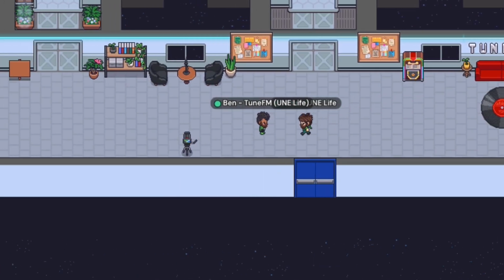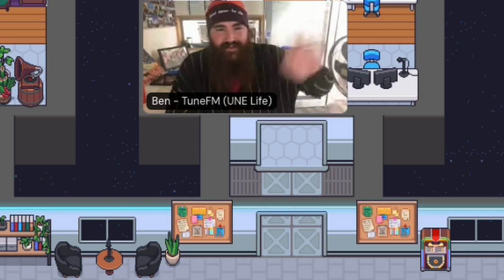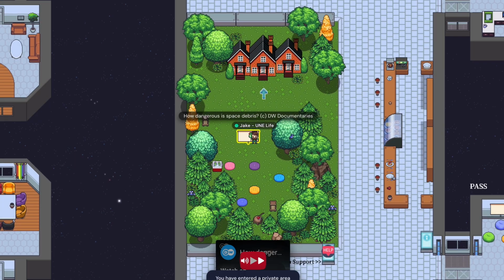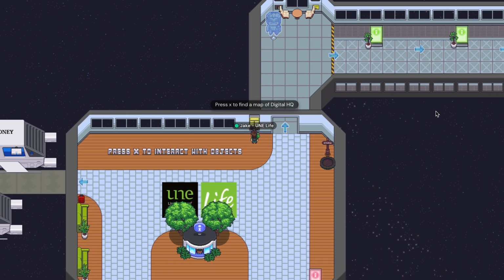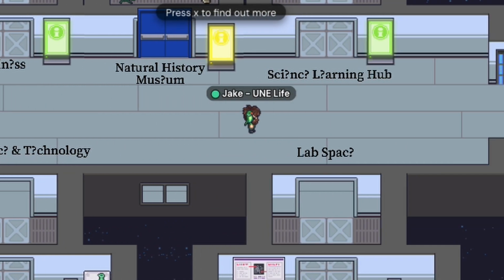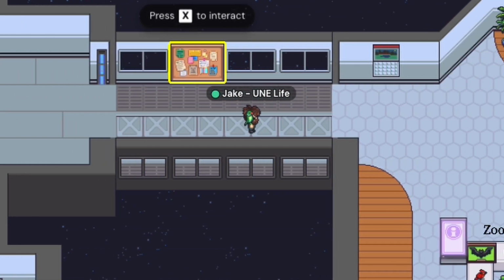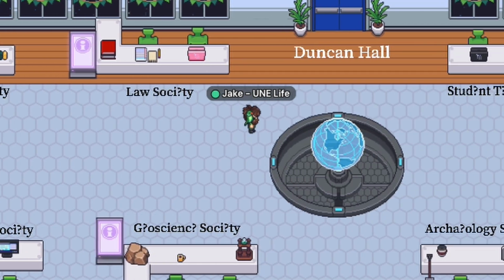As you move closer to others, video and audio will automatically connect, just like bumping into someone in a real-life hallway. Step away, and the connection fades. It's that simple. You'll notice lots of interactive objects scattered around the space, like whiteboards, projector screens, pool tables, or even a friendly dog. Just press X when prompted to interact with that object. We're constantly keeping the space updated with resources, documentaries, and even fun games and activities to make your social interactions and downtime a little bit more fun.